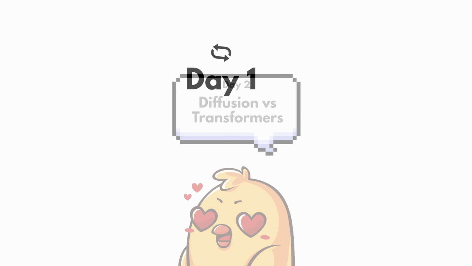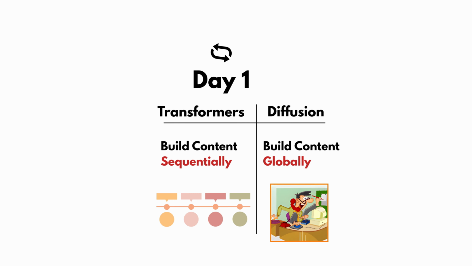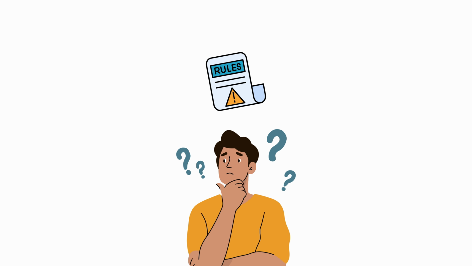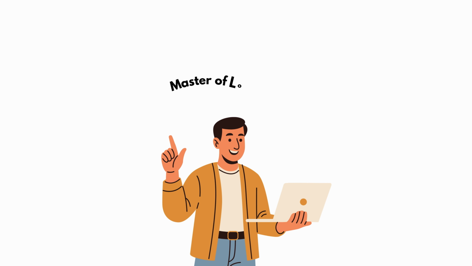And today, we're at day 2 of our new series, Diffusion versus Transformers. In day 1, we established the basic rules of transformers and diffusion models. Through that video, we came to know that transformers build content sequentially and diffusion models define content globally, step by step. But why is that the actual rule? Today, we will dive deep into the core differences. I will explain why one is a master of logic and the other is a master of texture.